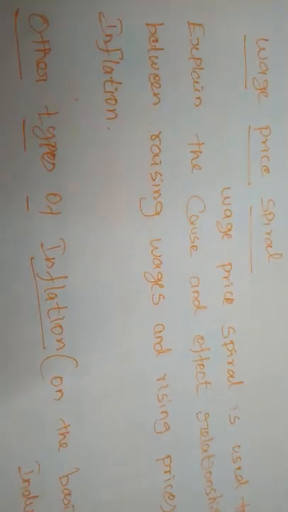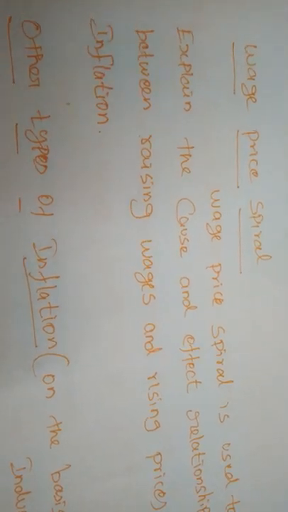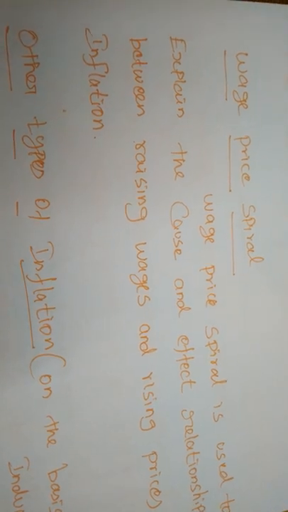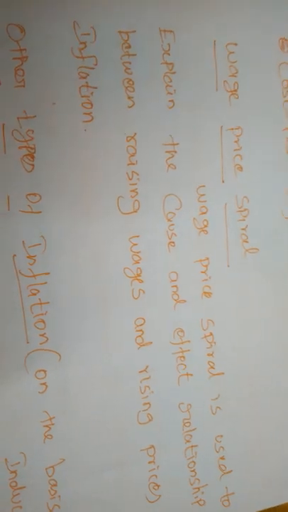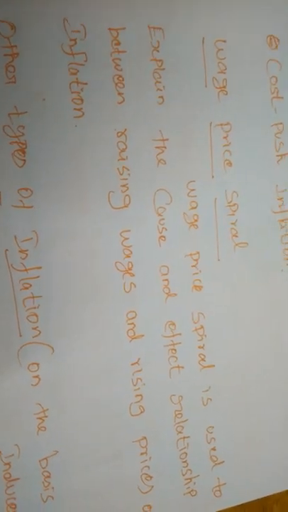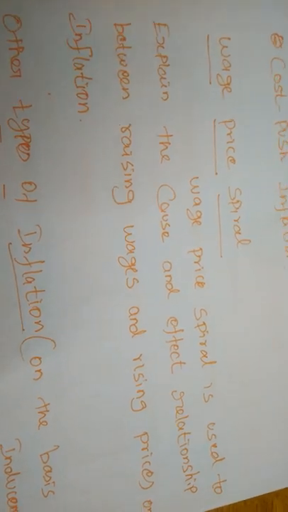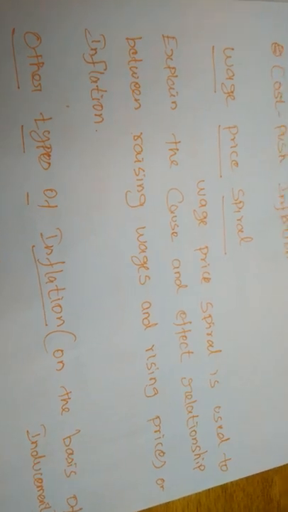Normally, for the purpose of producing any commodity, the producer has to pay remuneration to the labor in the form of wage, right? But suppose all the laborers require an increase in their wage level, what will happen? The producer must increase the wage for the labor.